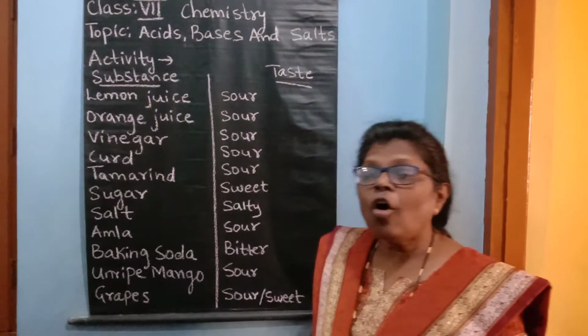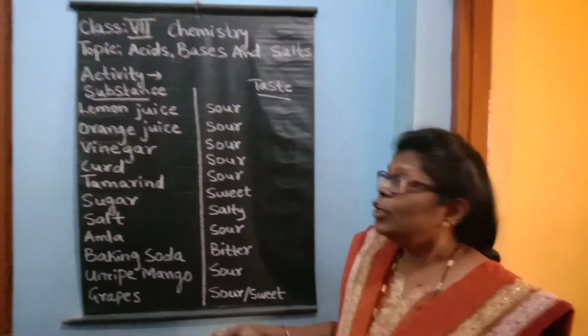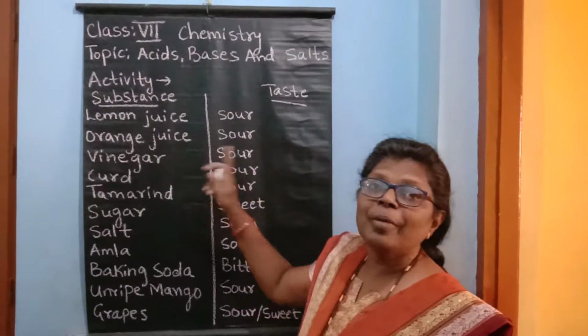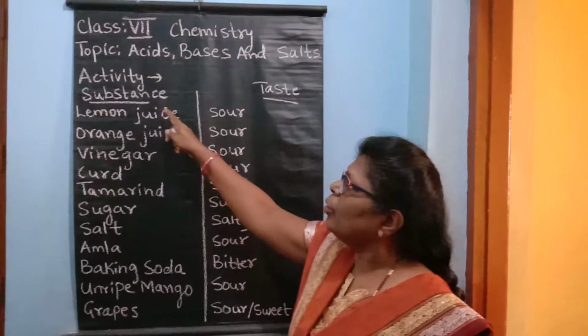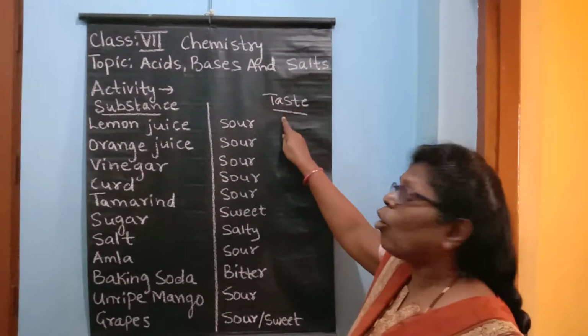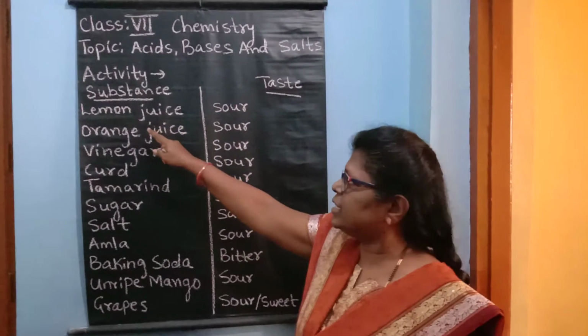So let us recall the taste of some substances and list them in a table. So children, you can see I have made a table. In this table you have to make two columns. In the first column you write the name of the substances and in the second column you write the taste. Now let us write the names of the substances first.